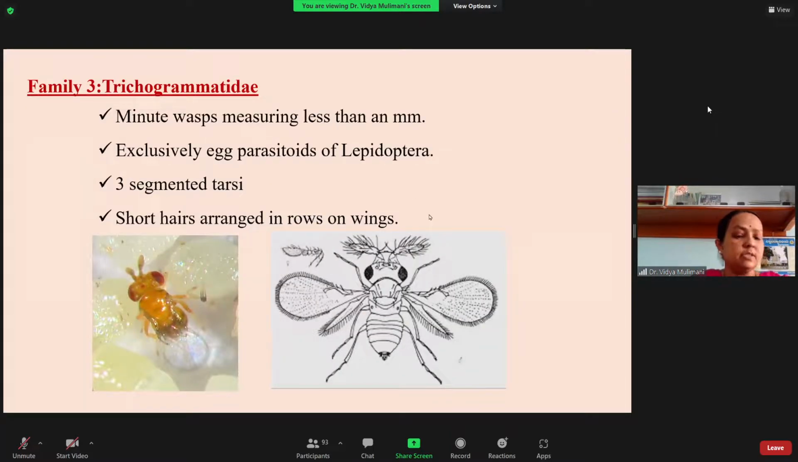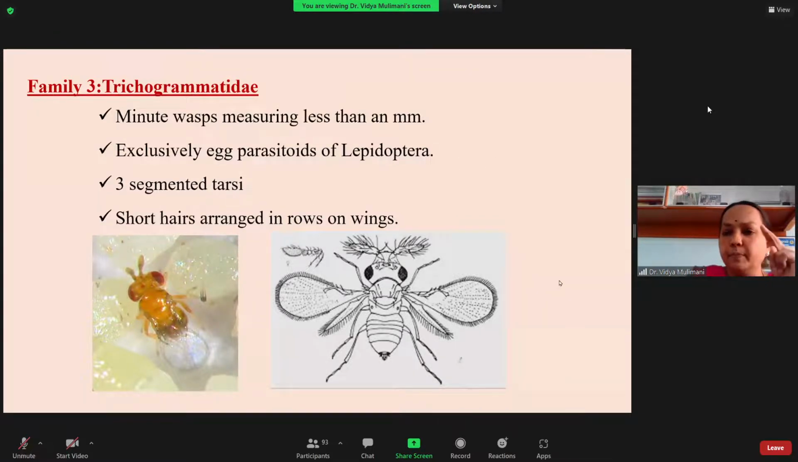Next family you have is the Trichogrammatidae. Whether I should continue or stop here, I'll just cover this family. Coming to the third family, the Trichogrammatidae. As I told you, it is an exclusive egg parasitoid. They are minute wasps, less than a mm. You might have studied last time, they belong to the smallest insects, one is the Mymaridae and another is the Trichogrammatidae. They are exclusively egg parasitoids of Lepidoptera.